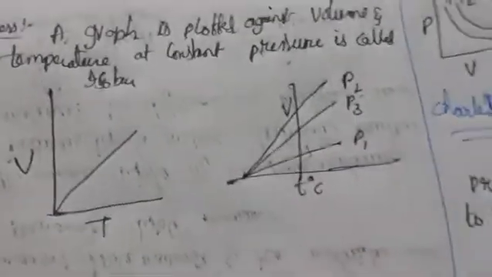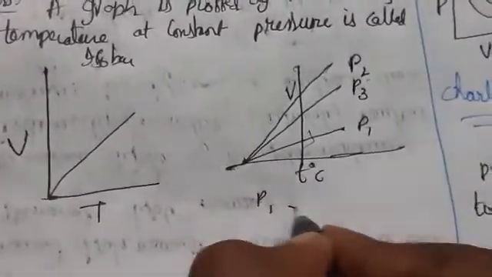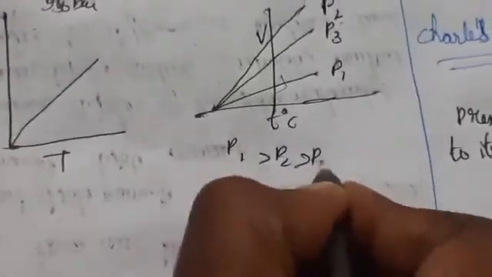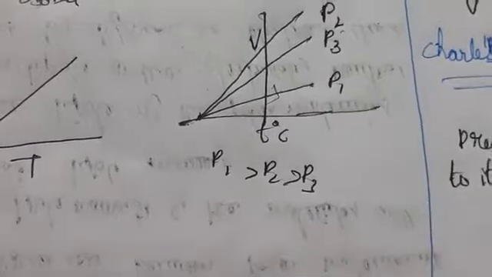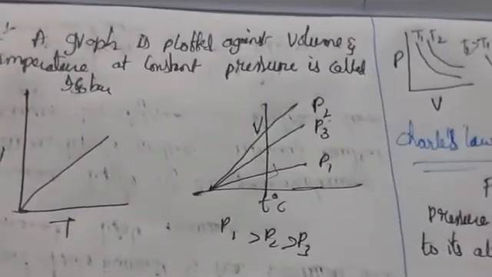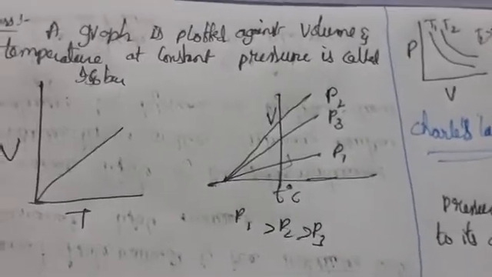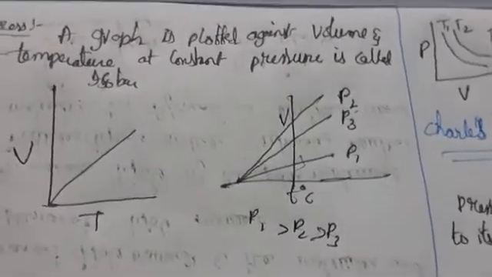So this is a graph drawn between volume and temperature at constant pressure. We call it an isobar.